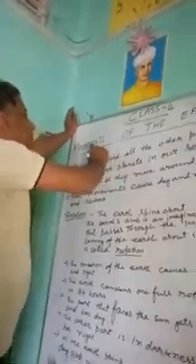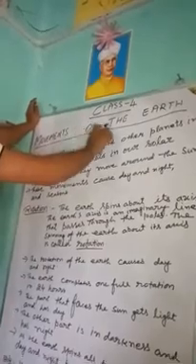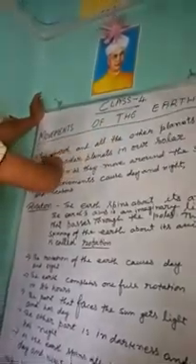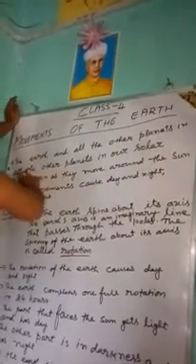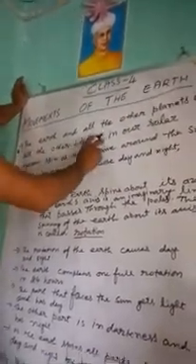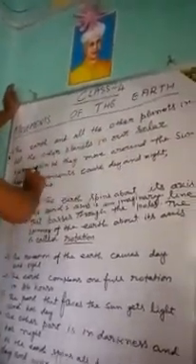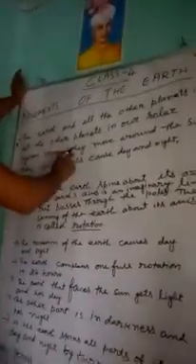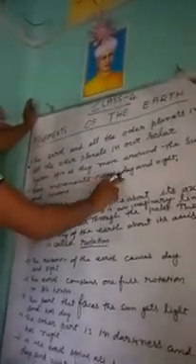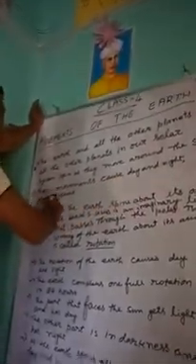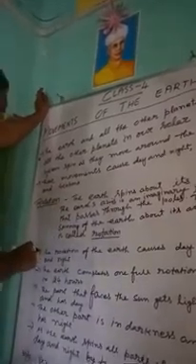Class 4, Chapter 4. Movements of the Earth. The Earth and all the other planets in our solar system spin as they move around the sun. These movements cause day and night and seasons also.